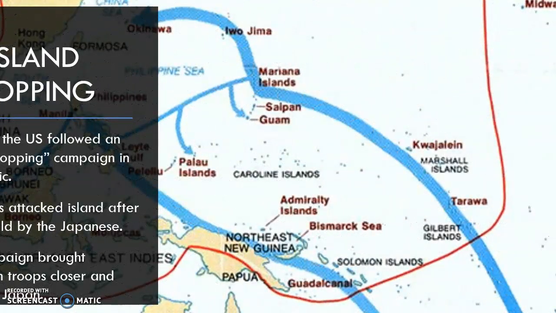So during the battles, American troops would island hop in the Pacific. U.S. forces attacked island after island held by the Japanese. The campaign brought American troops closer and closer to Japan. Because remember, Japan is on an island.